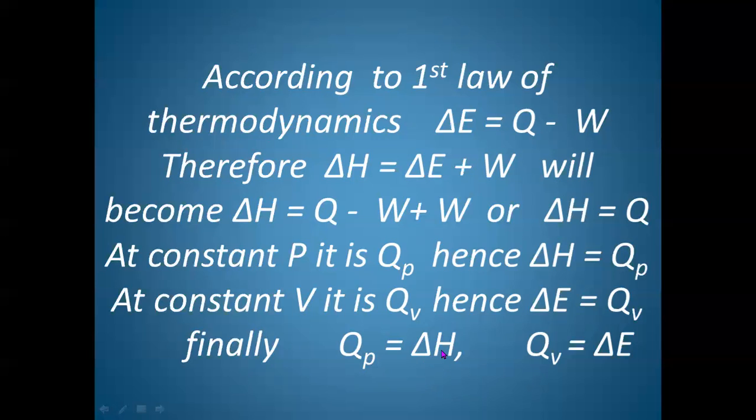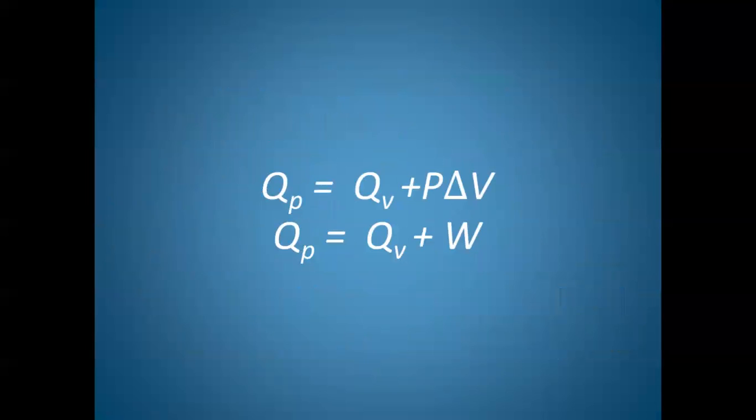Therefore, it is equal to change in enthalpy. If we have a system where we can keep the volume constant, then the heat absorbed will be equal to the difference in internal energy. So there will be two different cases: one at constant pressure, the other at constant volume.